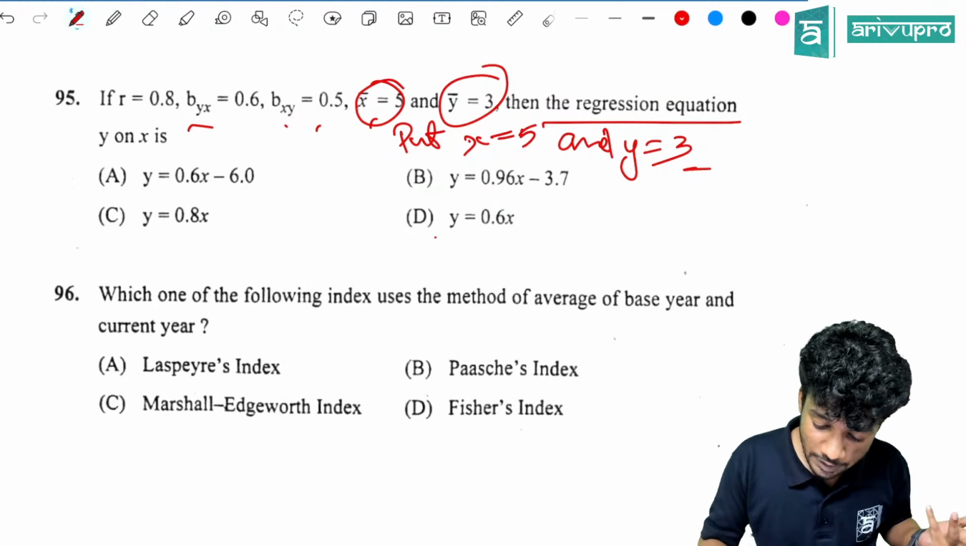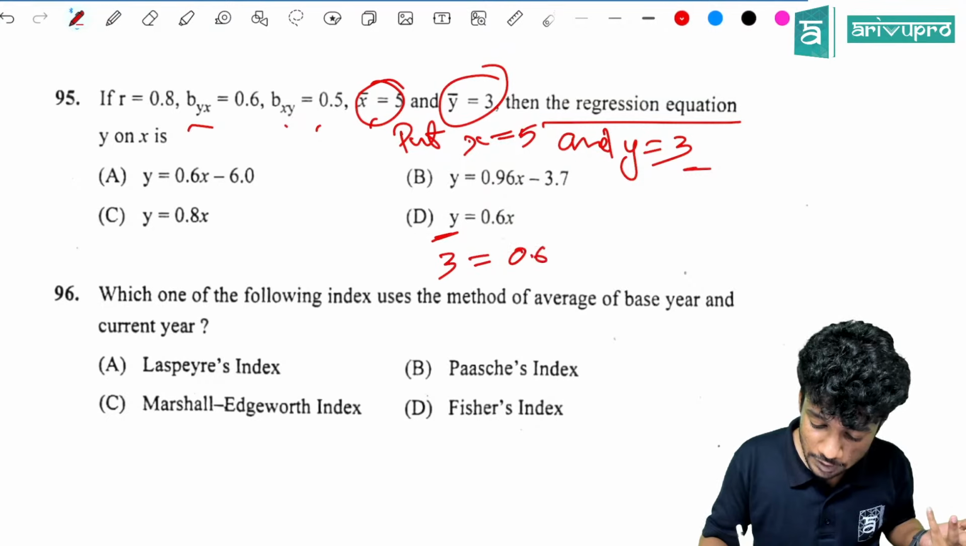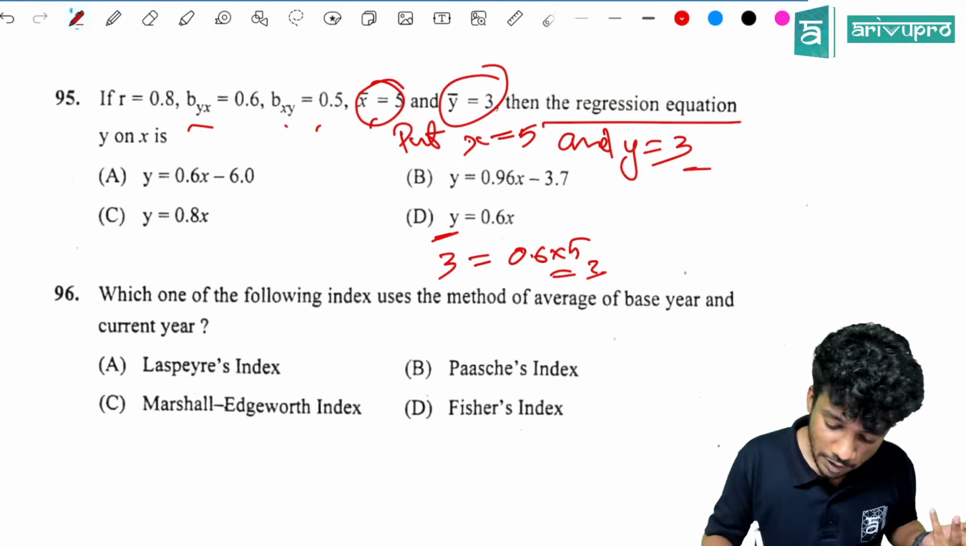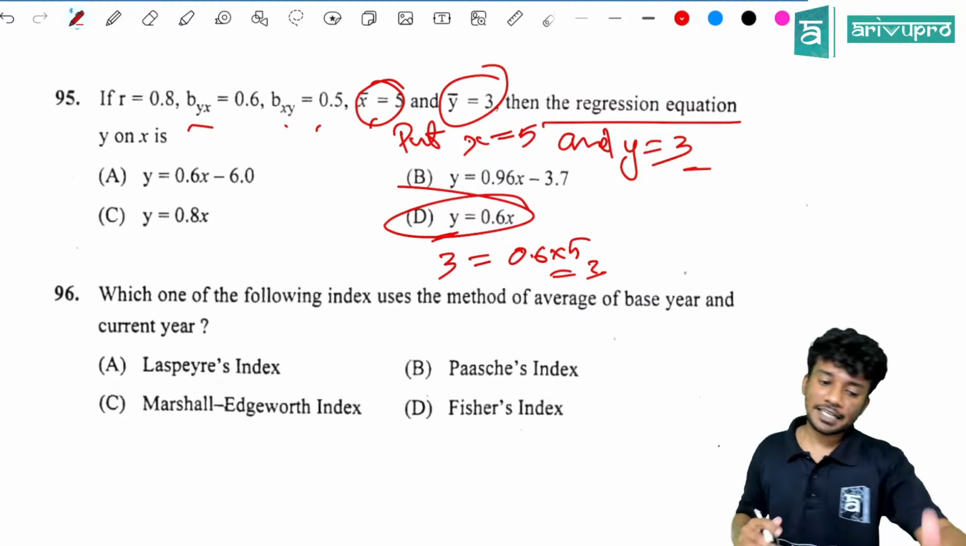If you put y is equal to 3, then 0.6 into 5 is equal to 3. So option D is the right answer.